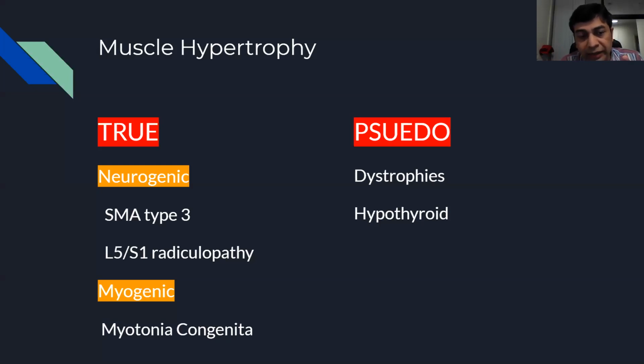And if you see SMA type 3 and Duchenne, they will look exactly similar: similar ages, similar calf hypertrophy, similar level of CK elevations, and you have to rely on your clinical phenotype to know which way things are. So muscle hypertrophy you can easily see in neurogenic conditions, and they are true muscle hypertrophies. Okay, so we go to the next question now.